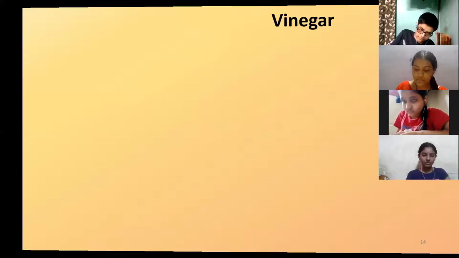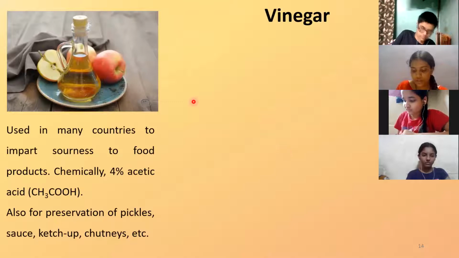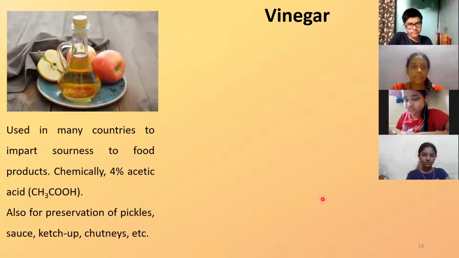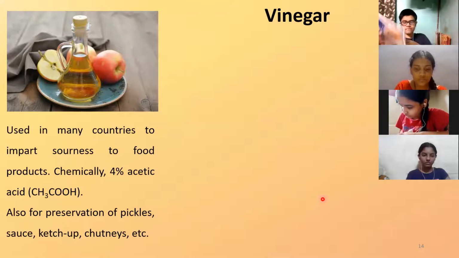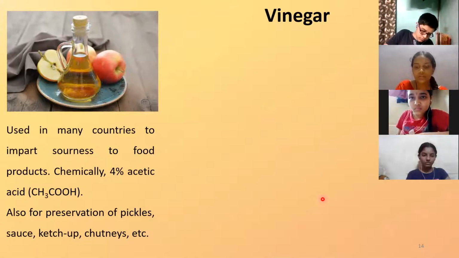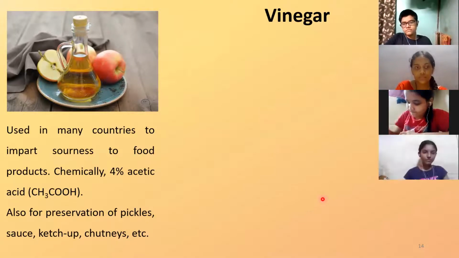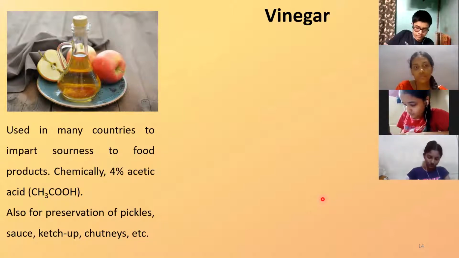So let us take a look at how vinegar is produced. When you talk about vinegar, it is very commonly used as one of the ingredients in food preparation in many countries. In the markets also, you will get vinegar available. While preparing food dishes, you can use that. Like the olives, you get cut olives in the market. They are stored in vinegar, so that you can use for making dishes.